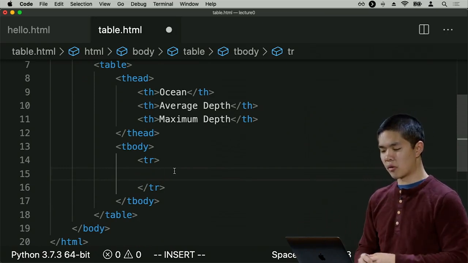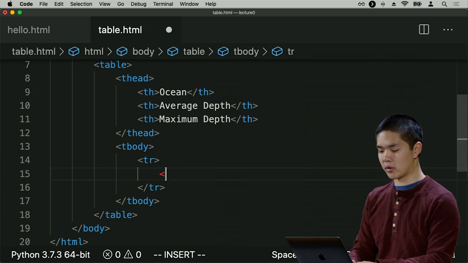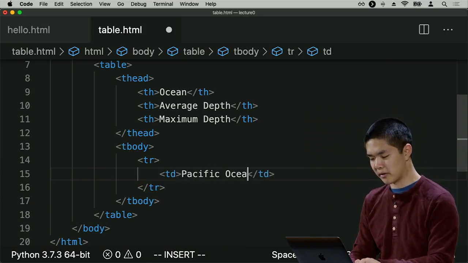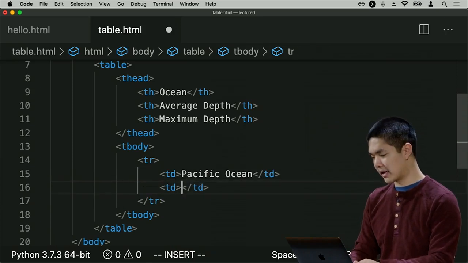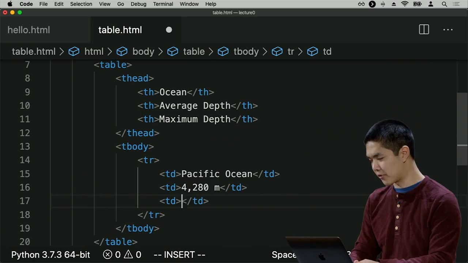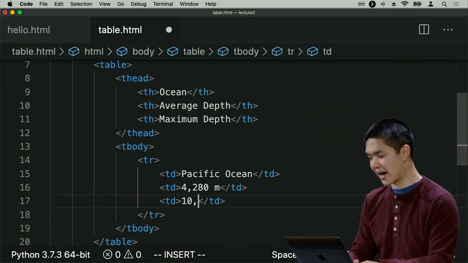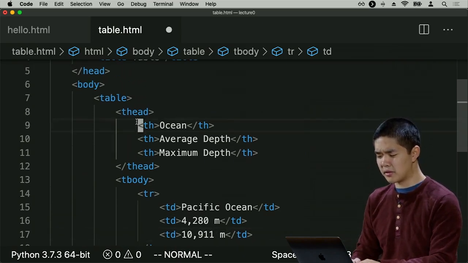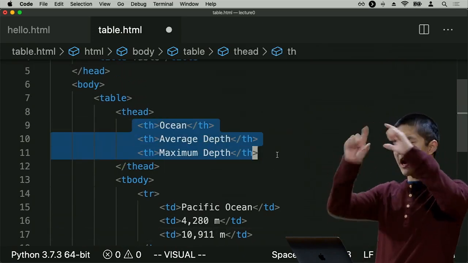So inside of my table row, I'm going to have one table data point, or td for table data, that says Pacific Ocean, for example. Then another table data that says 4,280 meters, and then another one for the maximum depth of the Pacific Ocean, which is 10,911 meters.